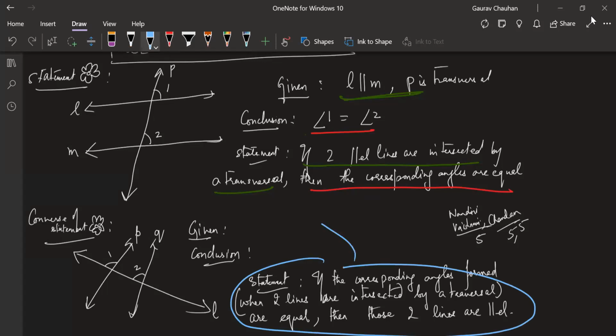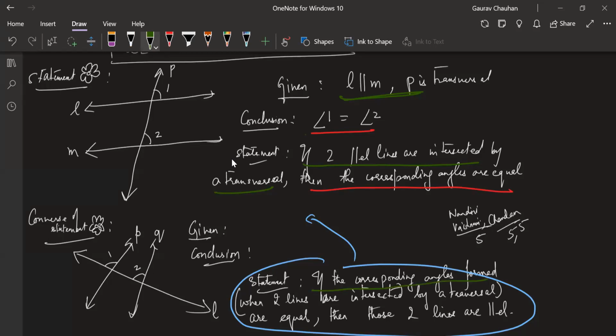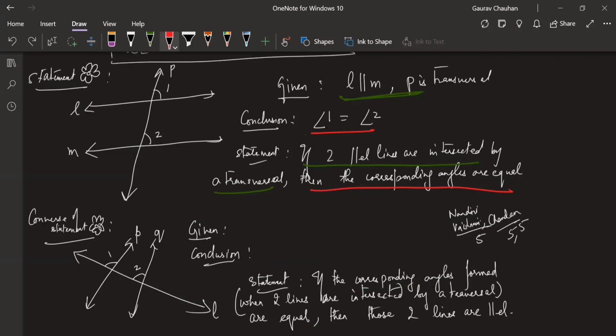I want you to write mathematically. Think about what is the given part and what is the conclusion part. Sir, angle 1 is equal to angle 2, sir. Is that given or conclusion? Given, sir. Very good, Chandan. Very good. Angle 1 is equal to angle 2.